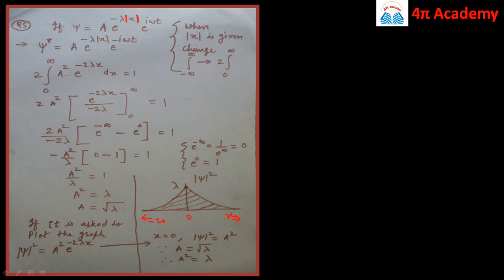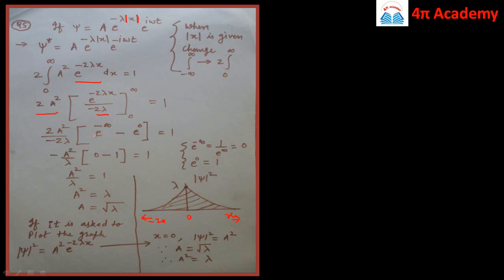So again this a square is constant, it is taken outside the integration and then we can solve this integration, which is very easy. It is e raised to power minus 2 lambda x divided by minus 2 lambda and the limits of integration will be from 0 to infinity and it should be equal to 1. So here this minus 2 lambda is constant, so it will be 2a square divided by minus 2 lambda, and here we put the first limit, that is, in place of x we put infinity, so it will be e raised to power minus infinity, minus e raised to power 0, where we put the second limit, 0.